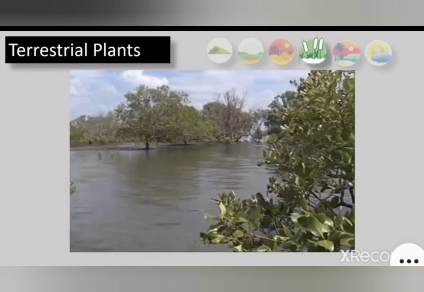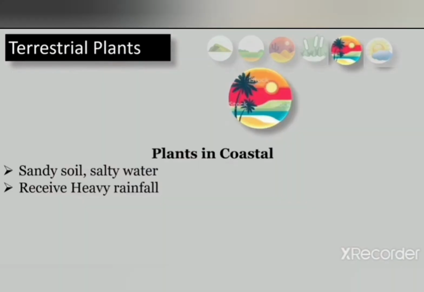Okay, these plants grow near the sea coast, where the soil is sandy and the water is salty. The plants growing in coastal areas are near the sea coast, and there is very heavy rainfall. Okay student, and mostly the coconut tree grows there.